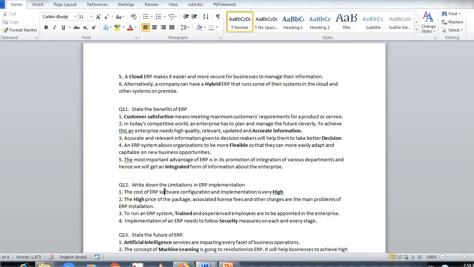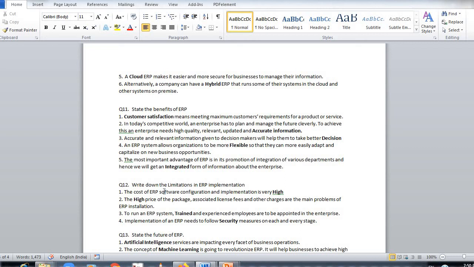Implementation also is very high, because ERP packages are costly, but it really helps in the organization. But of course, in limitation, the cost of ERP software and implementation is high. The high price of the package, then license fees and other charges are also the main problem. Now to run an ERP, you first have to get trained, and you need an experienced employee who is computer literate, who knows computers. Then that person can handle the ERP software.